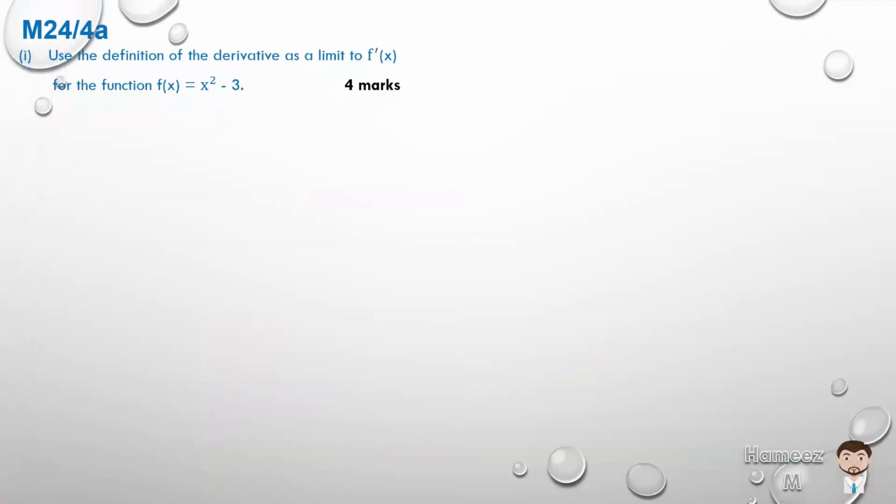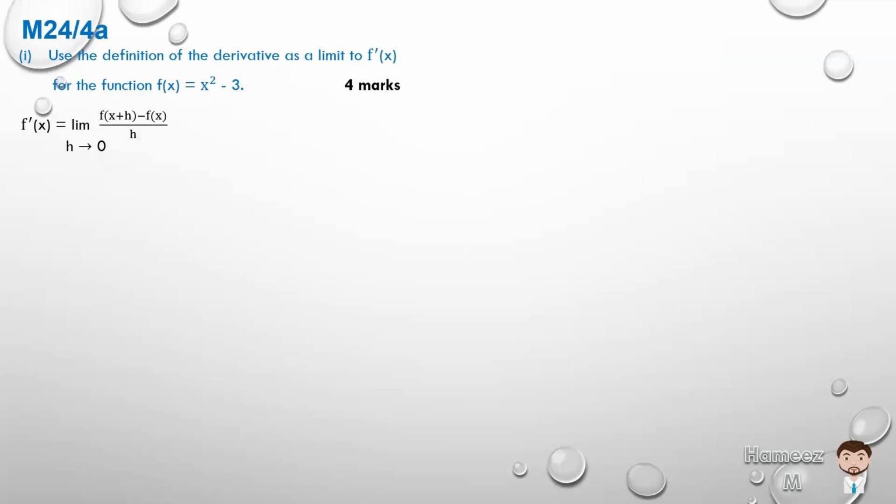Let's now move on to number 4. We're looking at the third section now, which is calculus. Use the definition of the derivative as a limit to find f prime x for the function f of x equal to x squared minus 3. So f prime x is equal to the limit of f of x plus h minus f of x over h, where h tends to 0, h being the very small incremental change. This is by first principles.